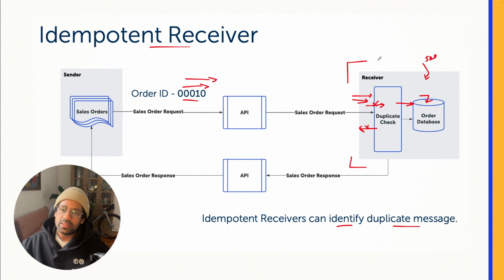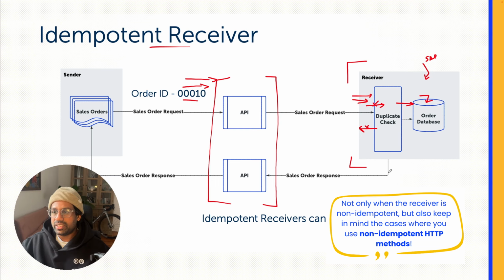So not all message receivers or applications are idempotent receivers. Some of the applications cannot identify these kinds of duplicate requests. In that case, we have to bring this logic of removing or ignoring the duplicate requests to our middleware.